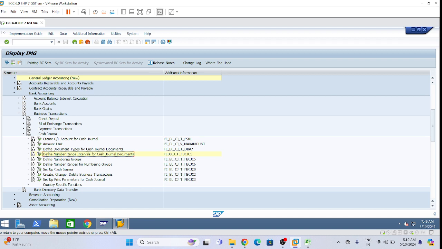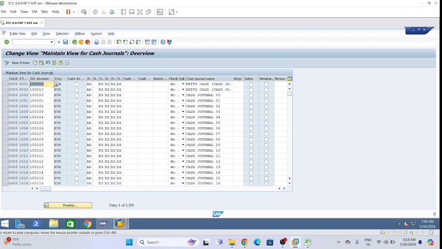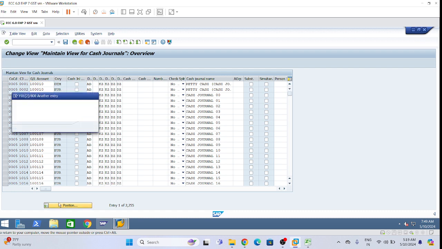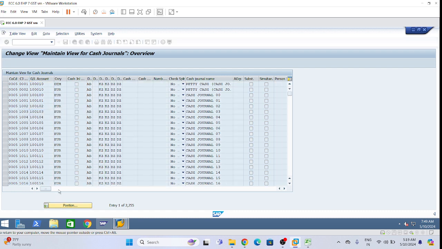C code is FBCJ C0. Okay, so now here click on new entries, because with LI01 we don't have anything.